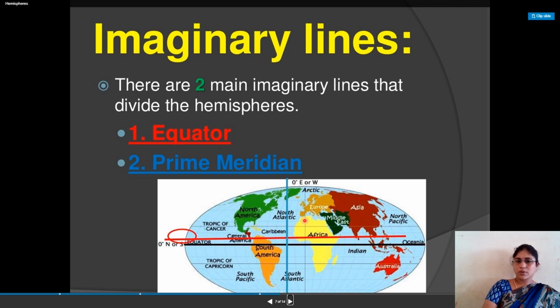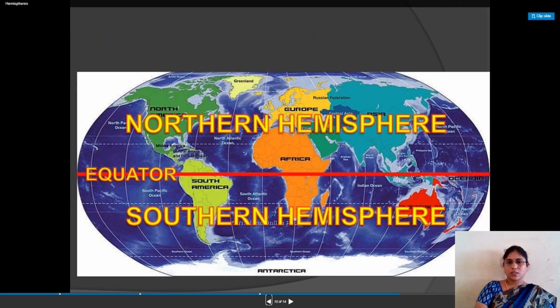Here the Northern Hemisphere, here the Southern Hemisphere, here the Western Hemisphere, and here the Eastern Hemisphere, as I explained to you now. This is the entire part. These are the countries located in the Southern Hemisphere. These are the countries located in the Northern Hemisphere.